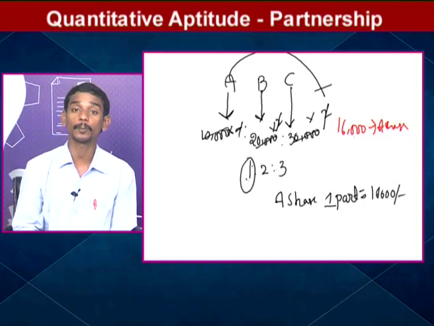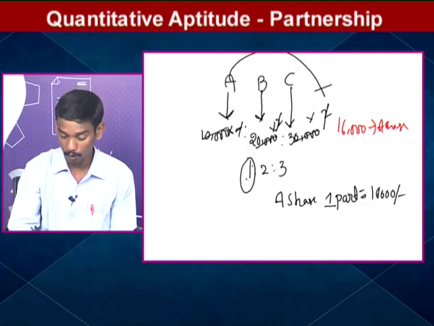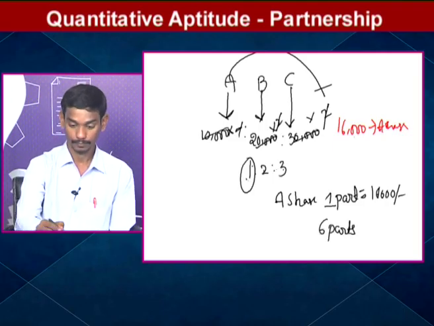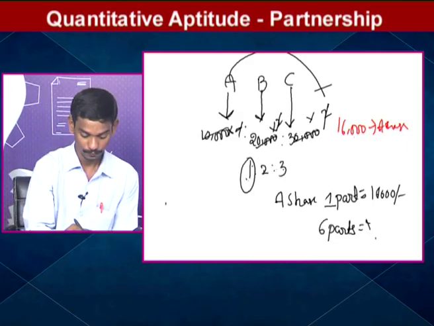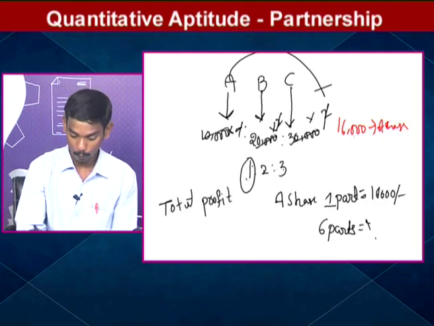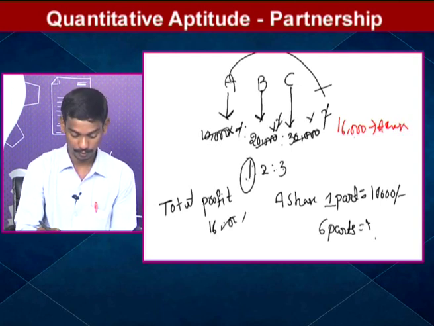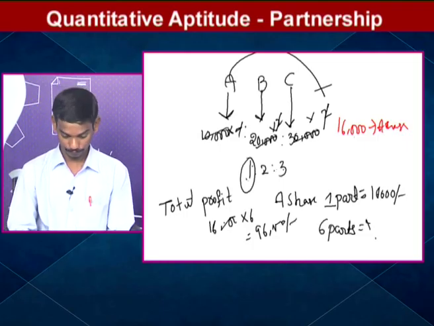We want the total profit. Total profit is how many parts? 1 plus 2 plus 3, 6 parts. 1 part equals 16,000, so 6 parts is 16,000 into 6, which is 96,000. Total profit is 96,000.